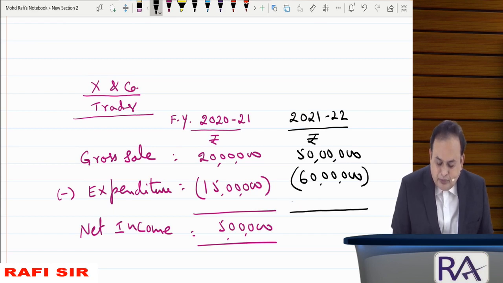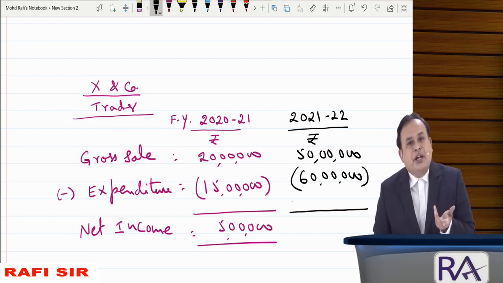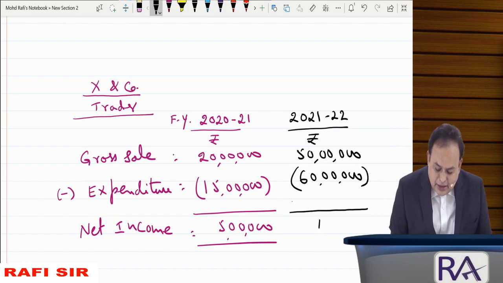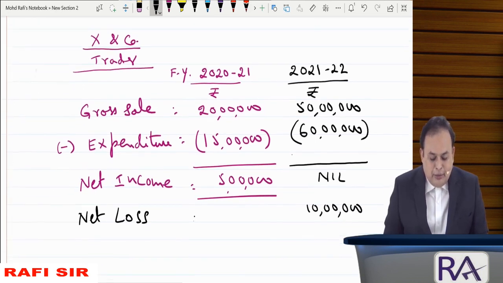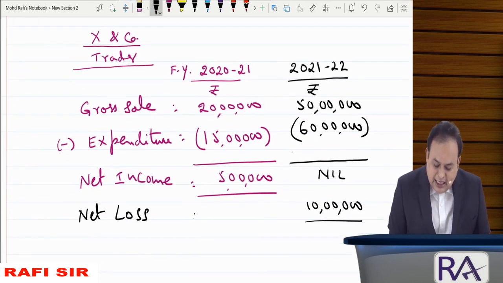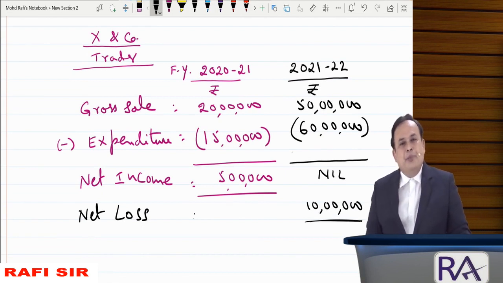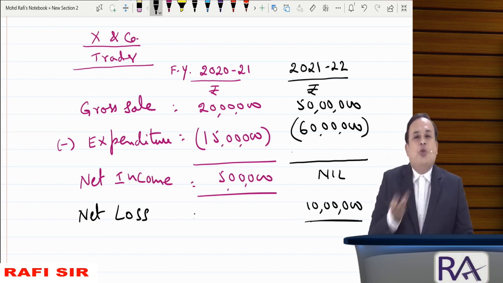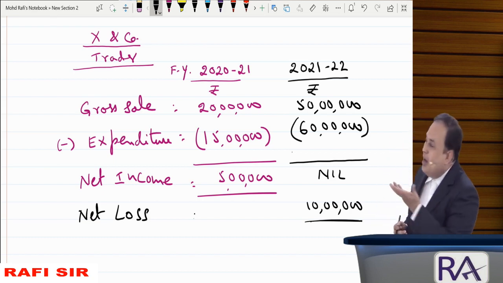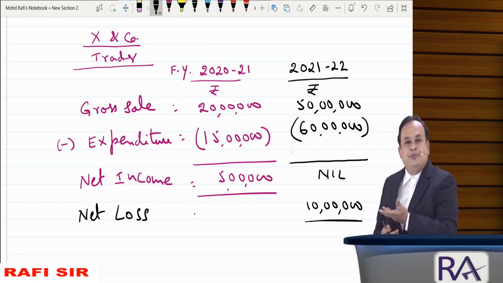Your net income is negative, income here is nil, but the net loss is 10 lakh rupees. Now you tell me, in such a case, are you liable to pay income tax? No. So income based tax, income tax, is known as your direct taxes.